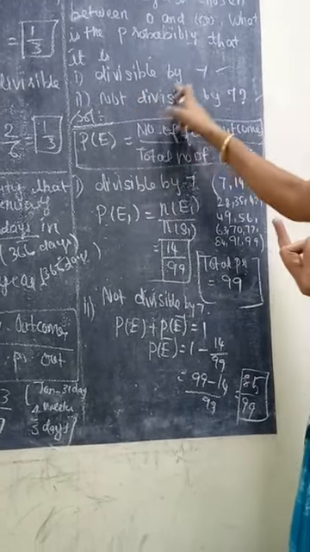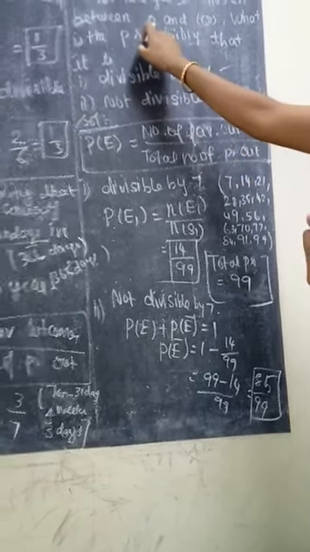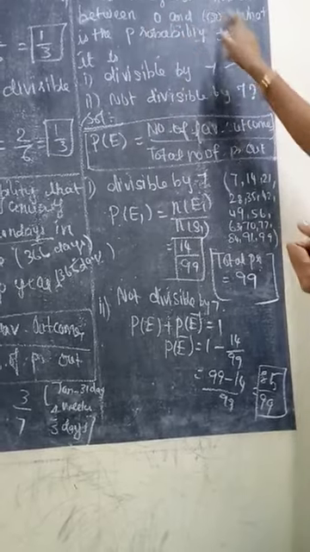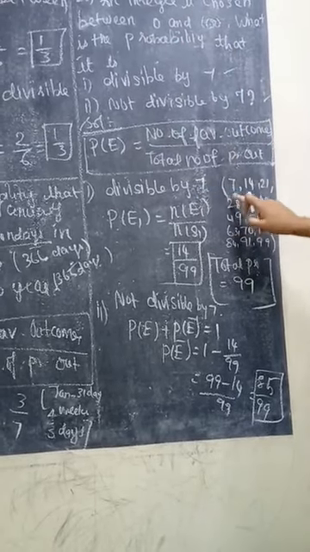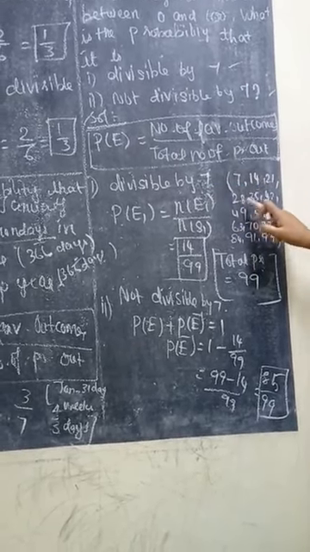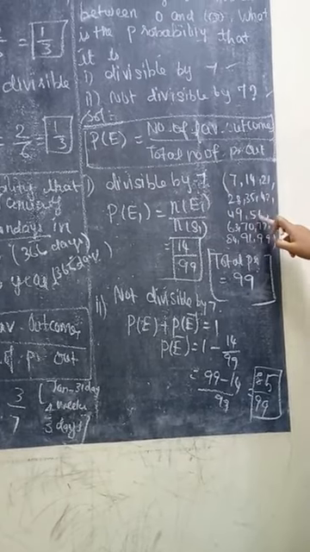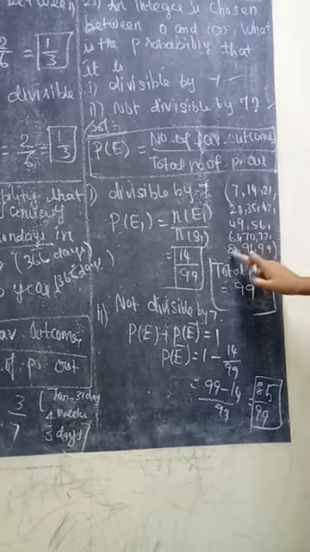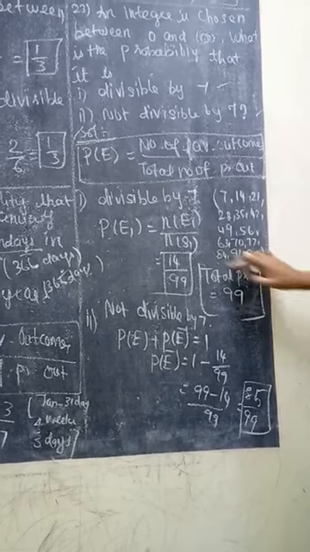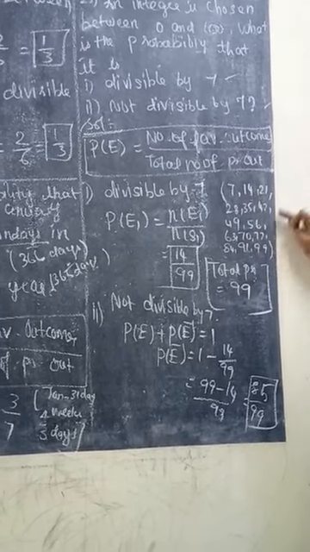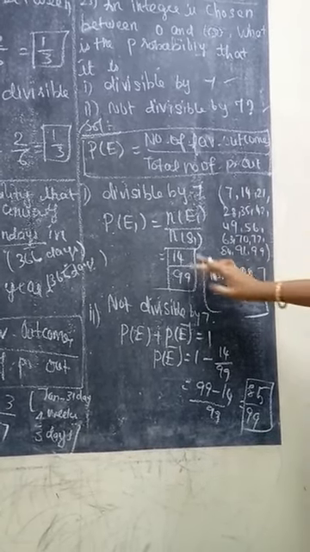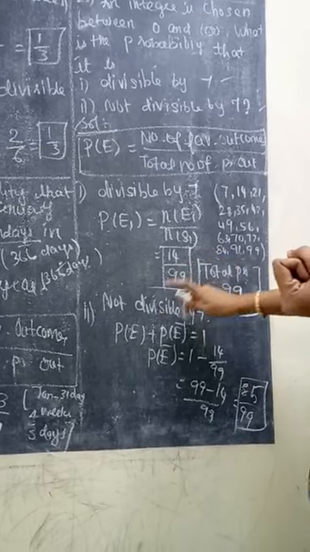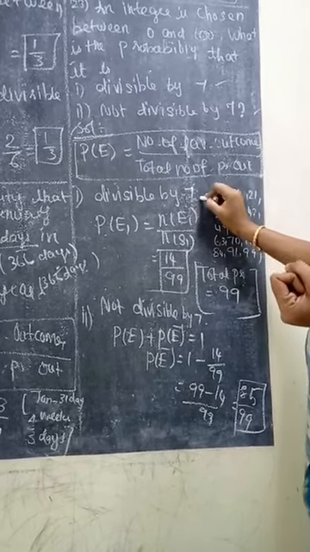The first question is divisible by 7. So from 1 to 99, what are all the numbers divisible by 7? 7, 14, 21, 28, 35, 42, 49, 56, 63, 70, 77, 84, 91, 98. These multiples of 7 are divisible by 7. So how many numbers are here? 14 by 99. This is the answer for divisible by 7.